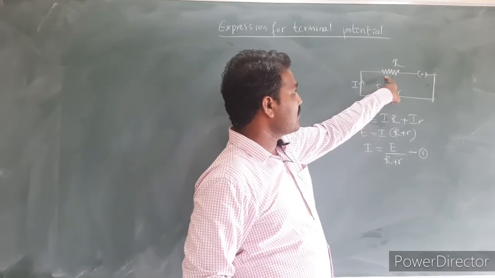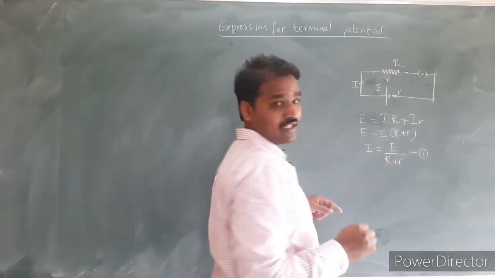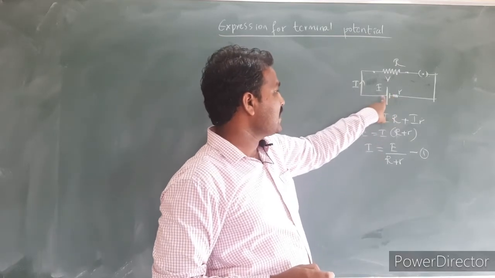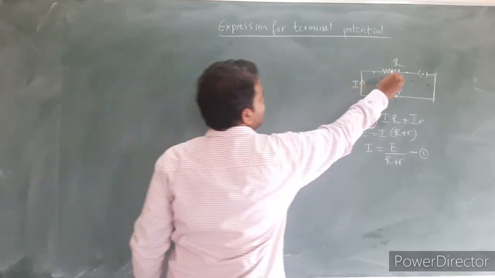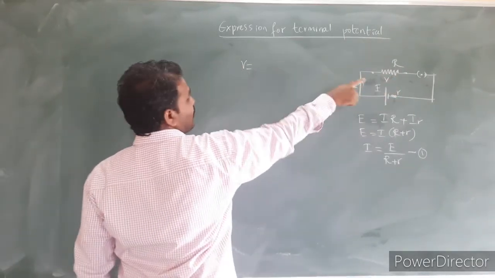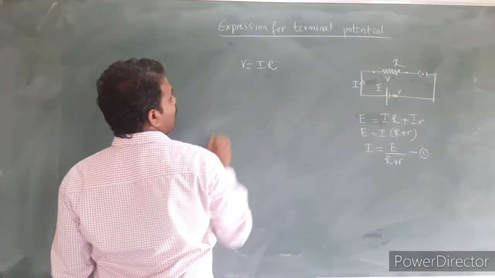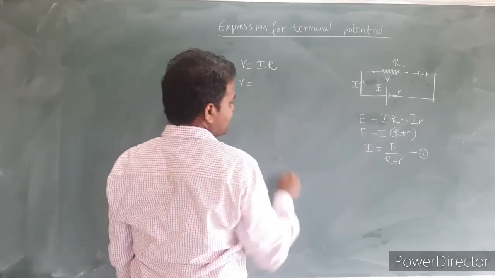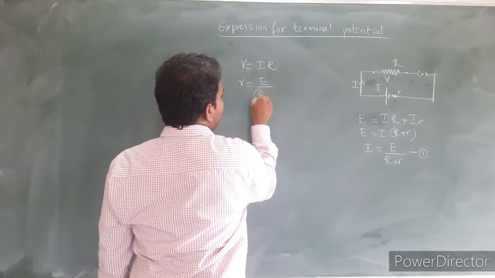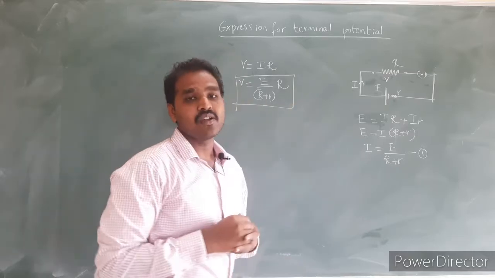And the potential difference available for the external resistance will be equal to the terminal potential. Whatever terminal potential is there, the same potential difference will be available for the resistance. So for this resistance, the terminal potential, the potential difference across the resistor, is given by V is equal to capital I into capital R. Let us substitute equation number 1 in this. I can write terminal potential V is equal to capital E divided by (R plus small r) into capital R. This is the expression for the terminal potential.